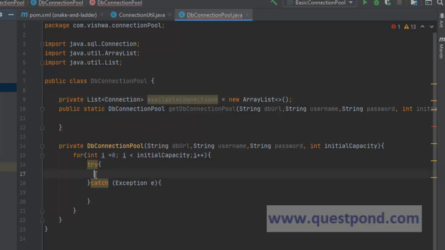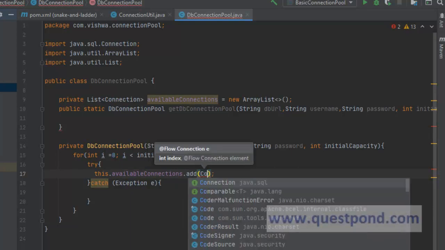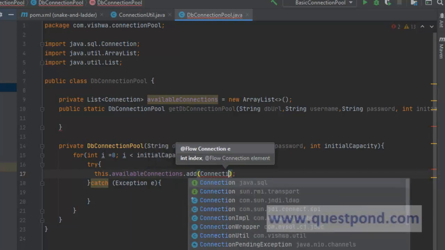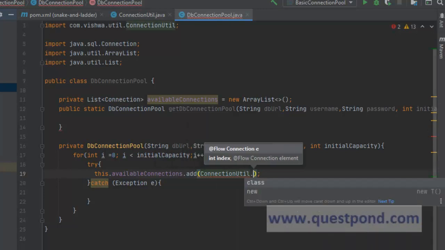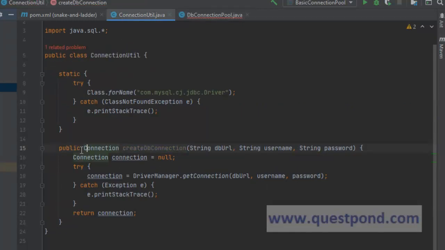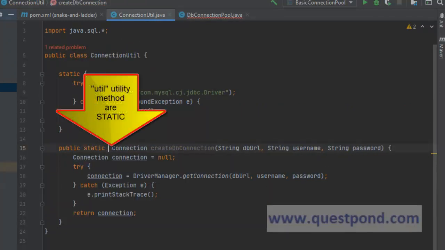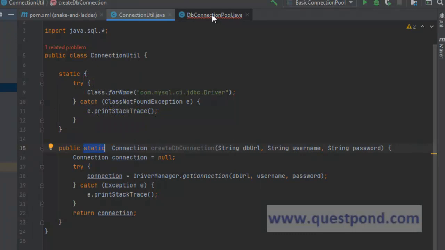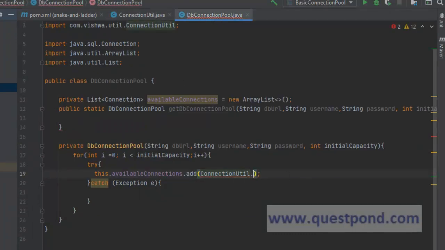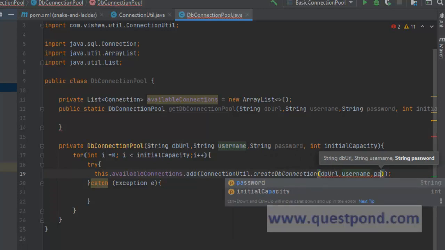So we can say this dot available connection dot add, and here we can call our connection utils dot. So let's see that the connection util public static, correct? We have to make this a static method because it's a utility method. Utility methods are generally static, so we can say connection util dot create DB connection, correct? And we will have to pass the DB URL followed by the username followed by the password.